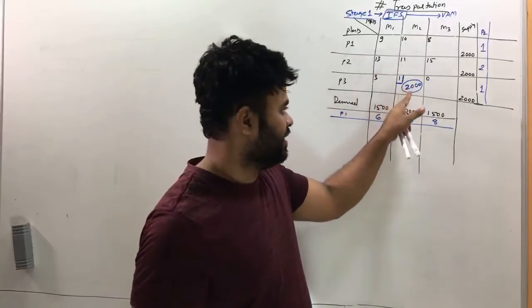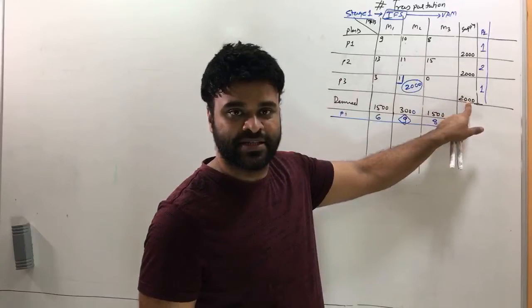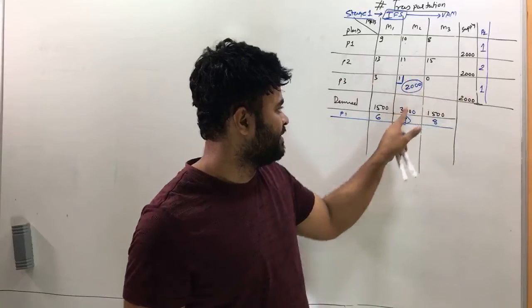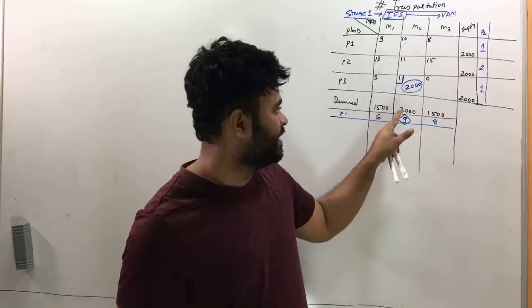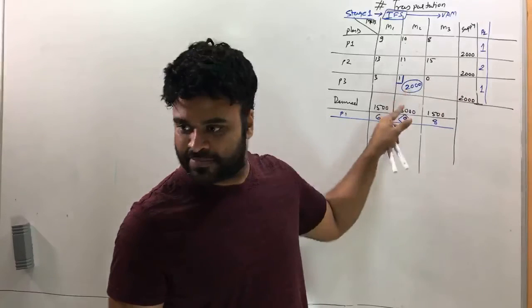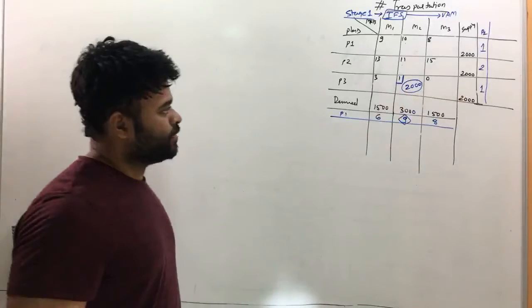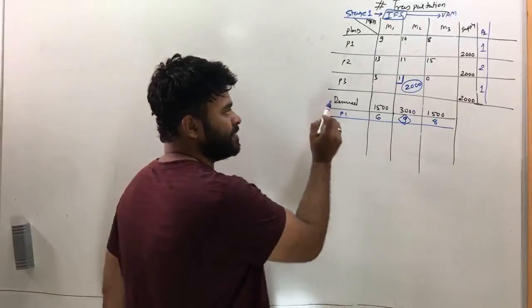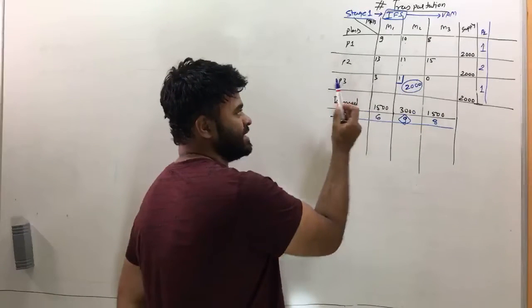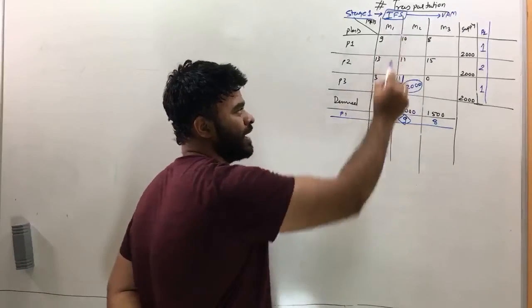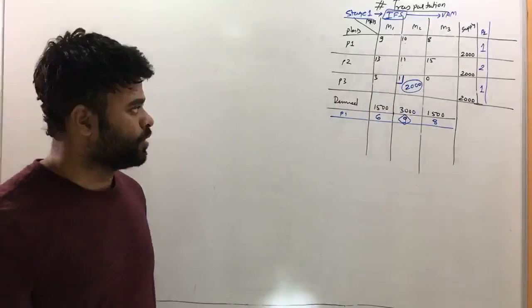For this value, there is one value which is the supply number and one value which is the demand number, and choose whichever one is smaller. So what we decided is that plant 3 will send 2000 units to market 2.